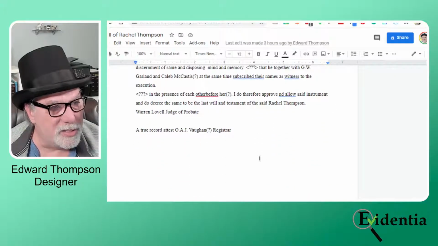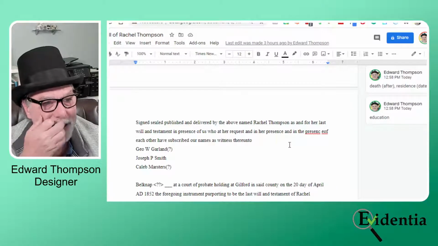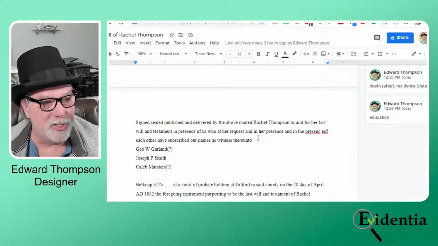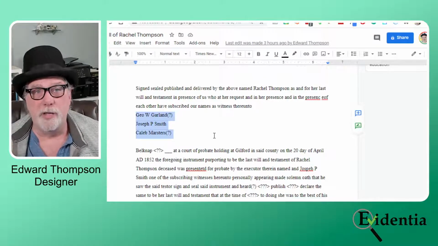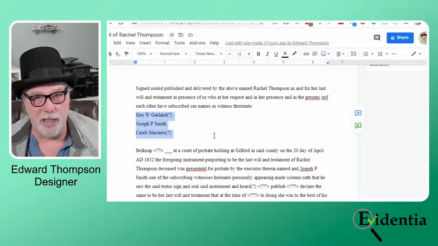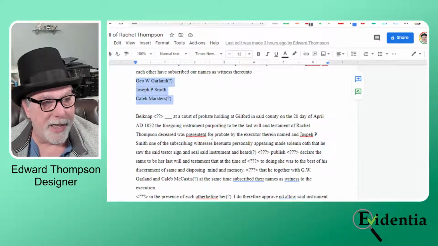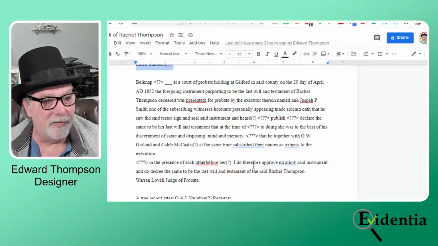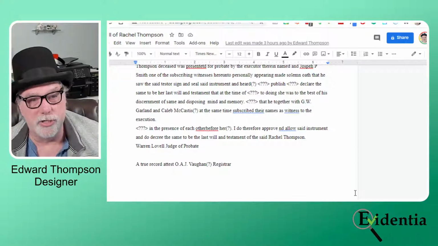And then I missed this whole part down here. Signed, sealed, published, and delivered by the above named Rachel Thompson as her last will, in the presence of us who, in presence of each other, have subscribed our names. So these are the witnesses, and I would capture them in the fan as a fan claim to be used in any kind of friends, associates, and neighbors research. And then I have an address for the court. I have the judge of the court and other information here that I would want to capture. And then the registrar, the name of the registrar.